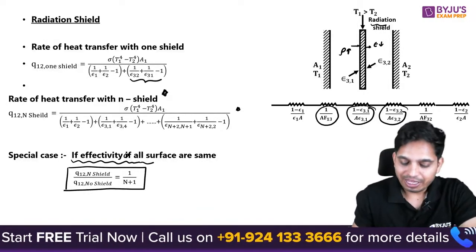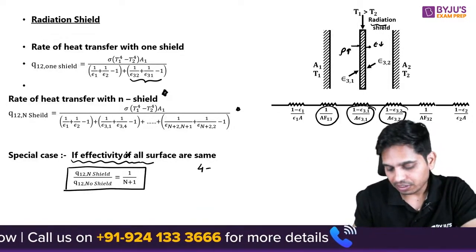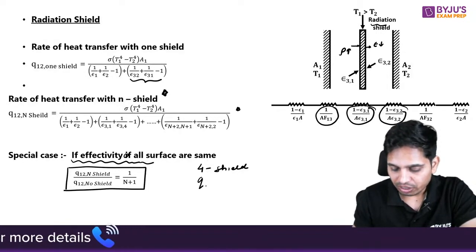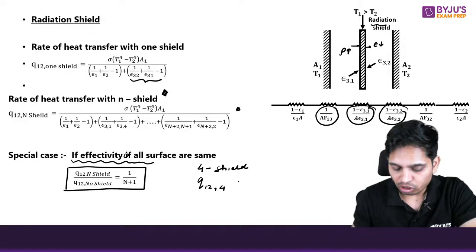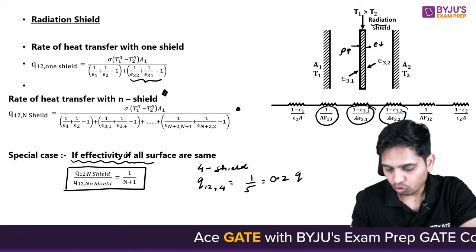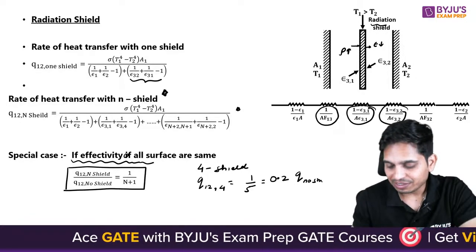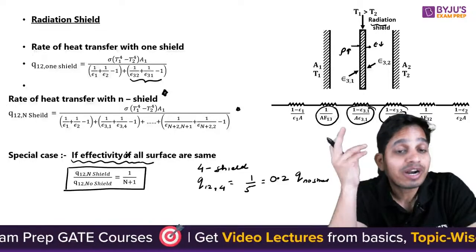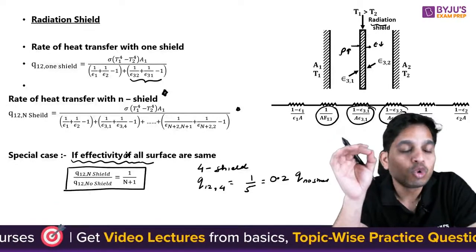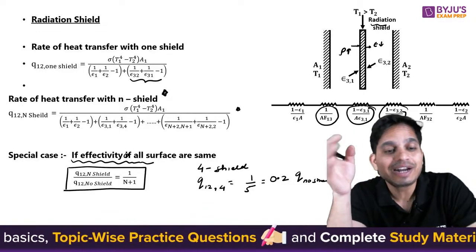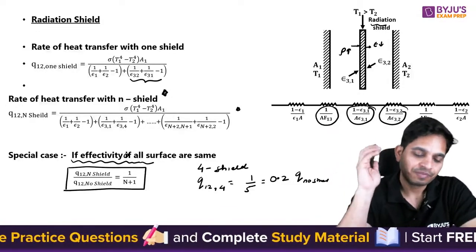For example, if you have 4 shields added, then Q12 with 4 shields equals 1 upon 5, equals 0.2 of Q with no shield. That means you have reduced your radiation heat transfer to 20%. Only 20% heat transfer is happening because you have added 4 shields.